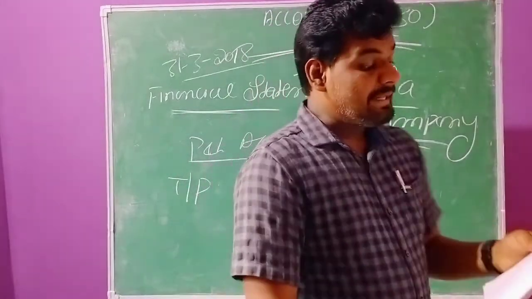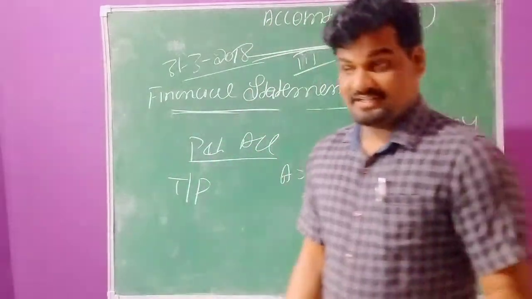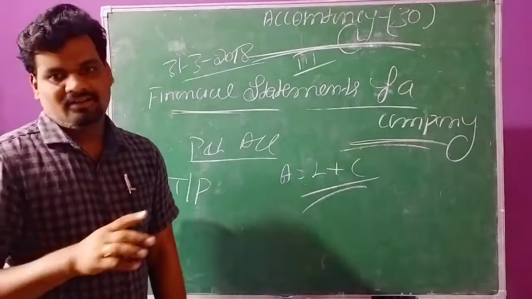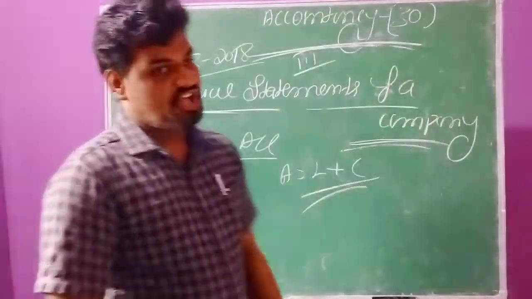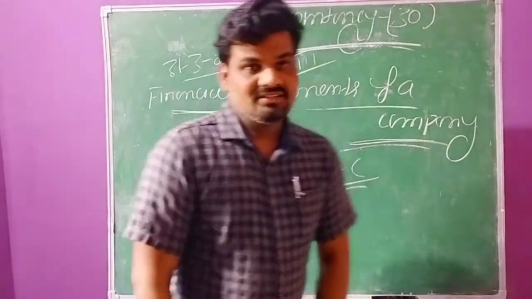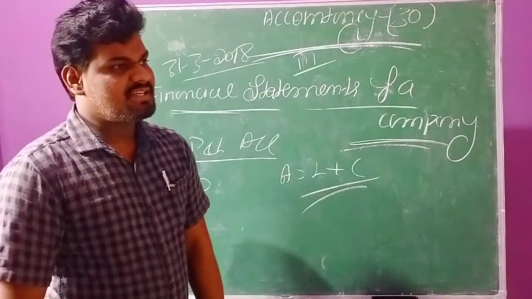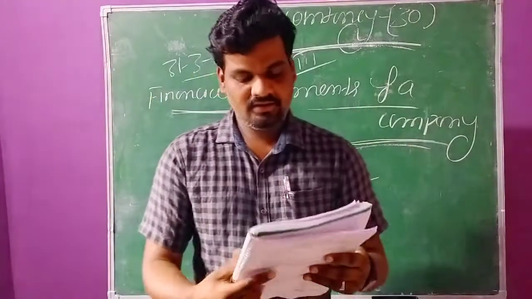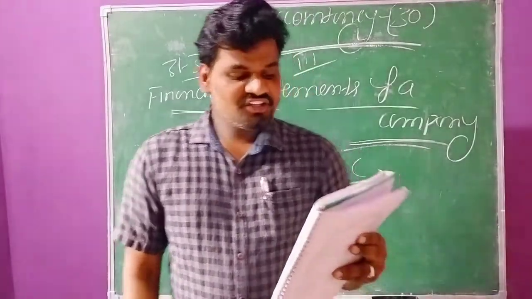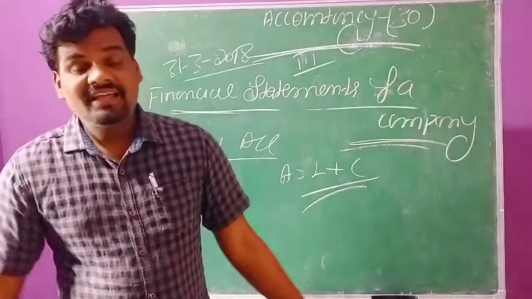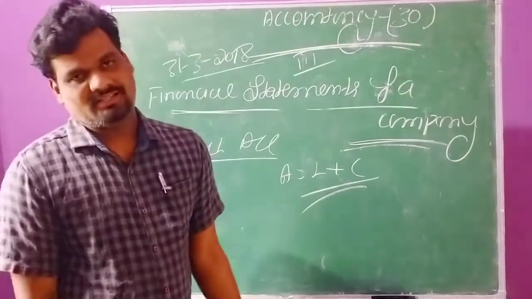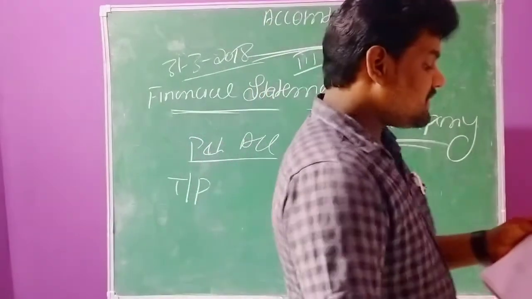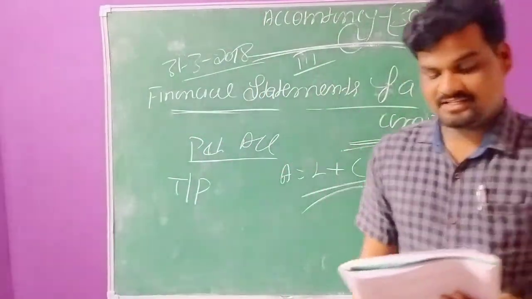Next one, depreciation on plant and machinery. This is an expense. For the plant and machinery they are charging depreciation, and that depreciation is an expense, which we need to record under expenses only. Next one, amortization of goodwill. The decrease in the value of goodwill is an expense to the firm, so we can record it. Next one, interest on debentures.